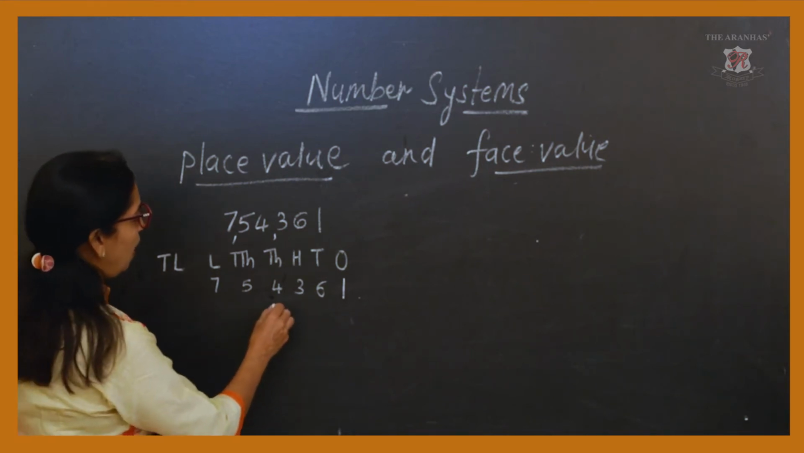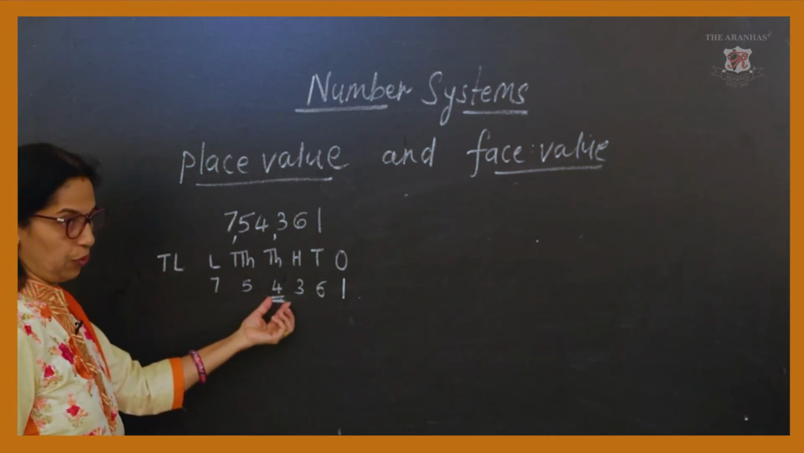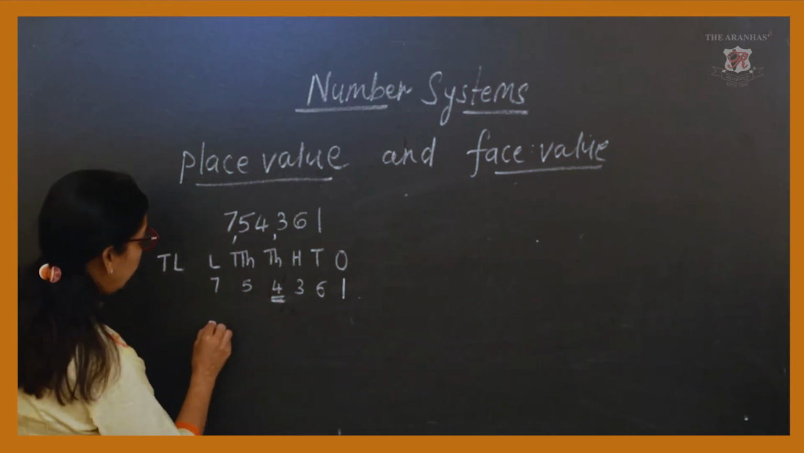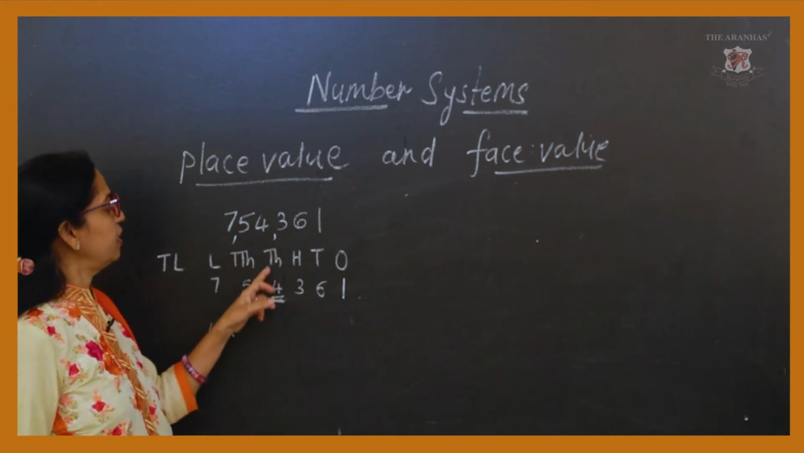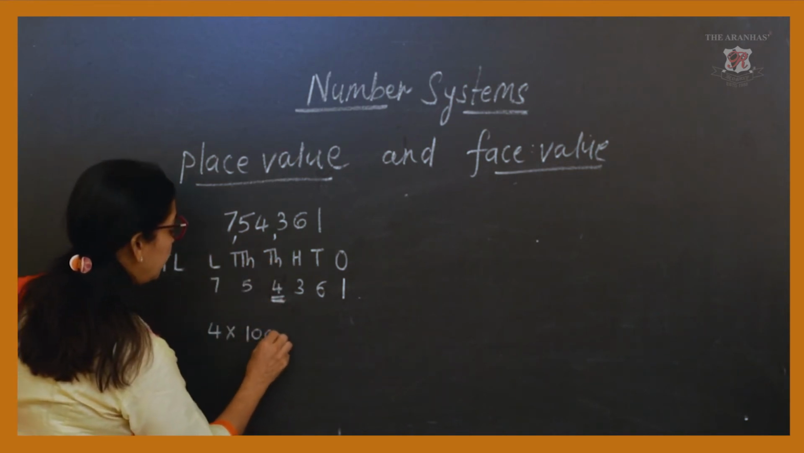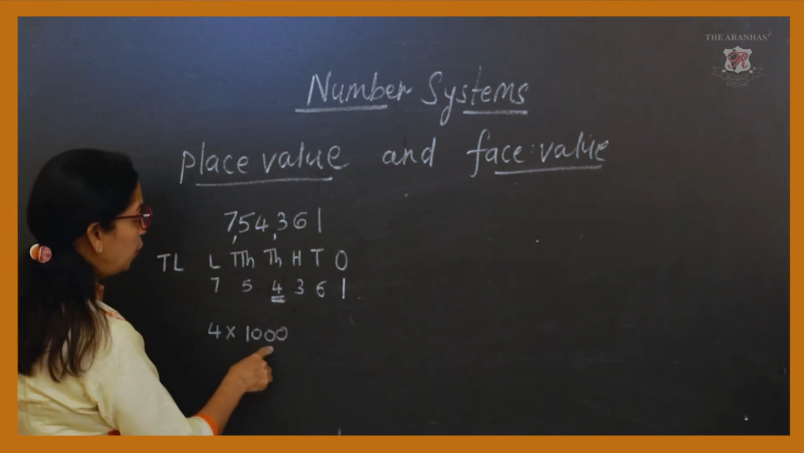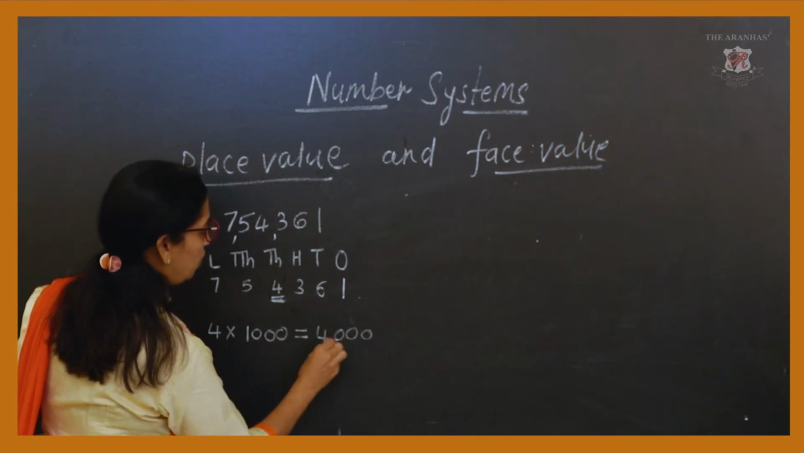Now, if it is asked to find out the place value of 4, you can easily find out 4 into... Now, the place is thousands place. So easily you can write 4 into 1000, you will find out as 4,000.